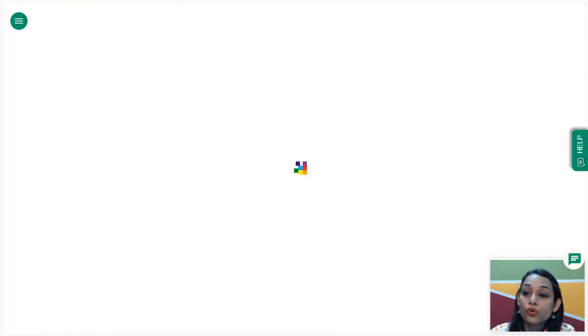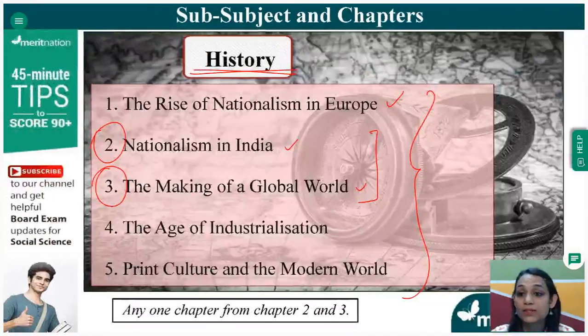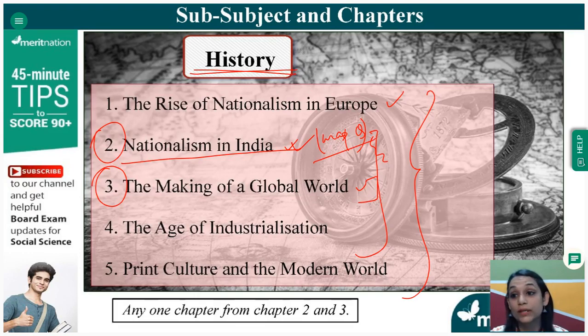Now, moving to certain important topics. Okay, I'm so sorry from the last slide. There was a misinterpretation. In the history part, the choice is between chapter 3 and chapter 4, not between chapter 2 and chapter 3. Chapter 2 is equally important. Chapter 2 is in fact one of the most important chapters because it is the only chapter in history from which a map question will come, and it is a compulsory question.